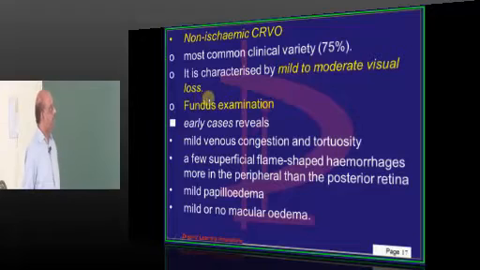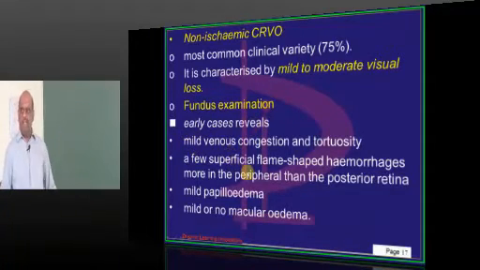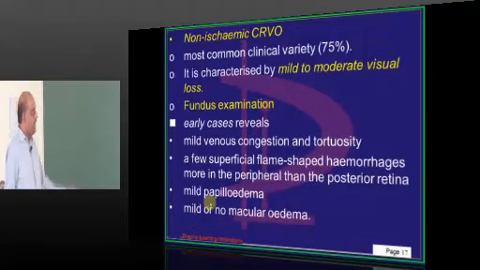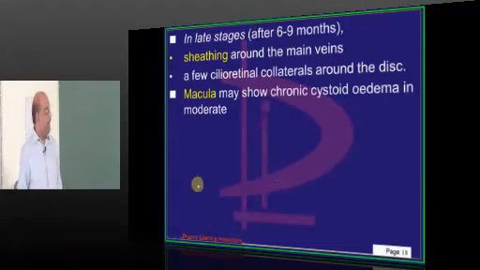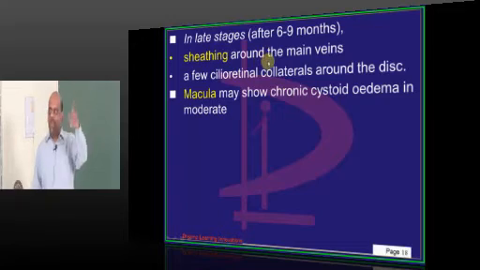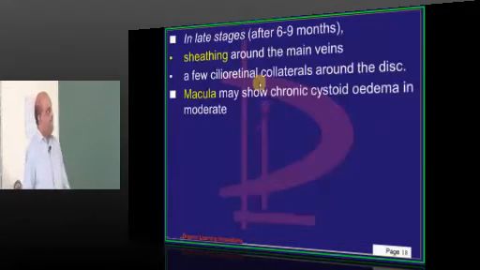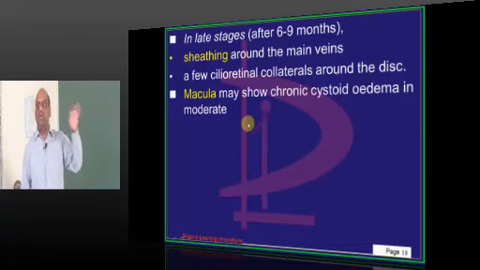If you look at the fundus, in the early cases there is a lot of venous congestion, tortuosity, flame-shaped hemorrhages in the periphery, and there can be mild papilledema, mostly without any macular edema. But in the late stages, after 6 to 9 months of having a non-ischemic type of CRVO, there will be sheathing developing around the veins, and the macula will show cystoid macular edema.